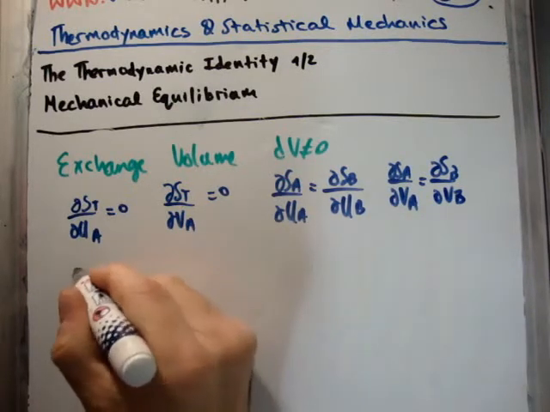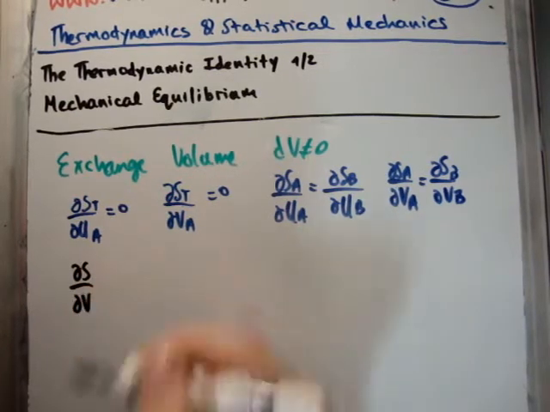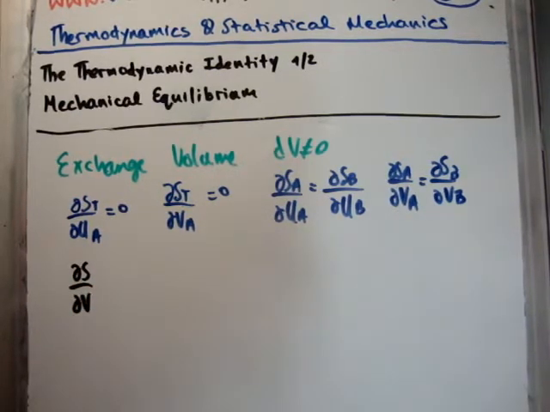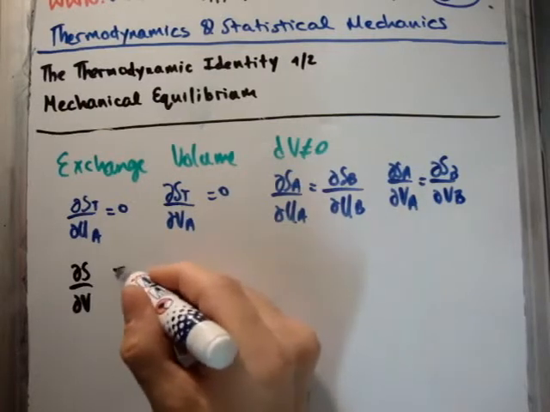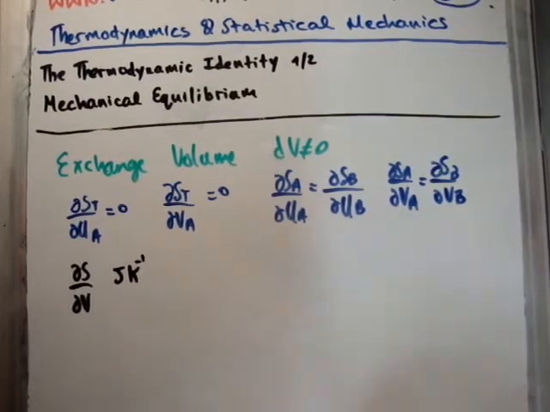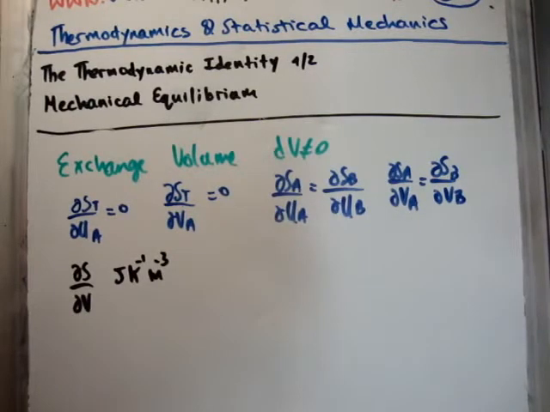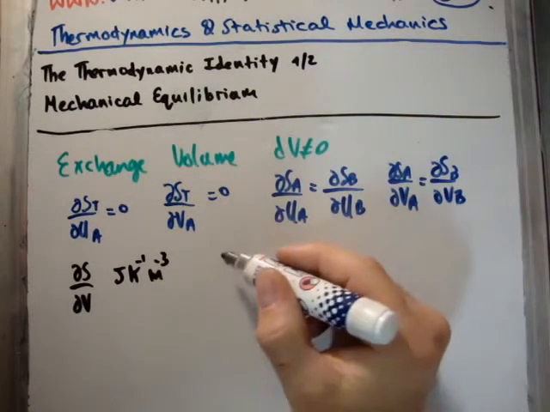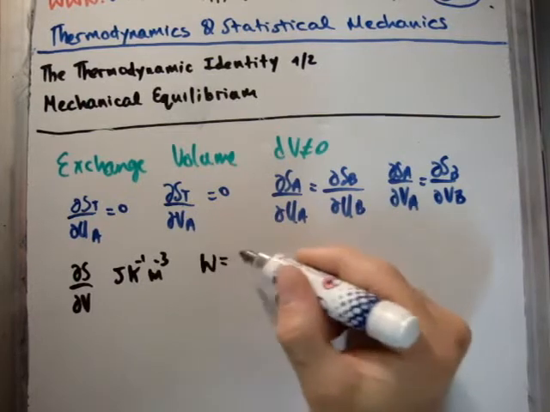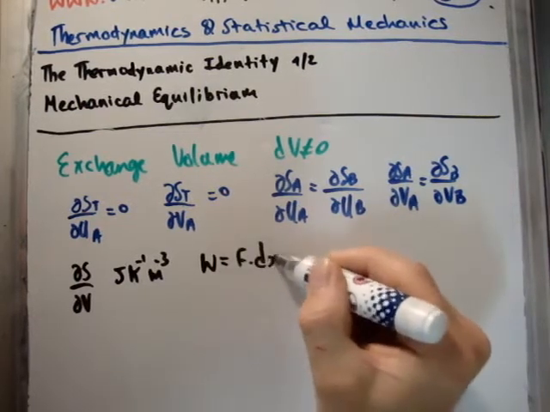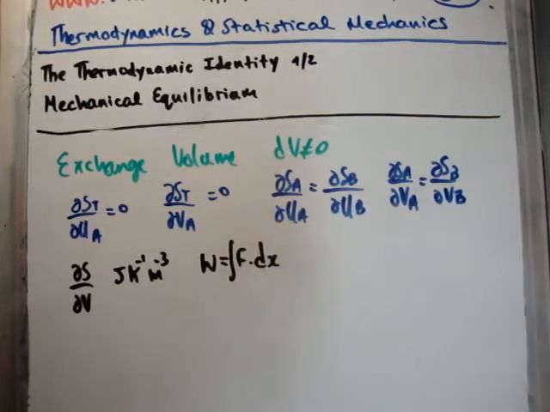But if we look at del S del V, what units does it have? It has joules per Kelvin per meters cubed. But we know that work or energy is equal to force times distance, F dot dx, or work is minus the integral of F dot dx.